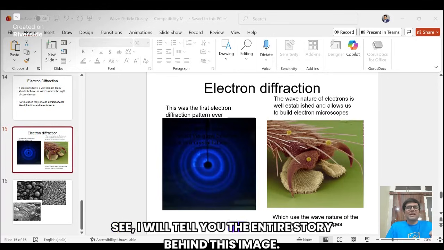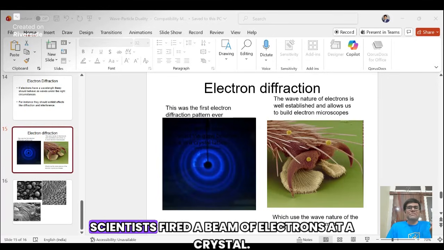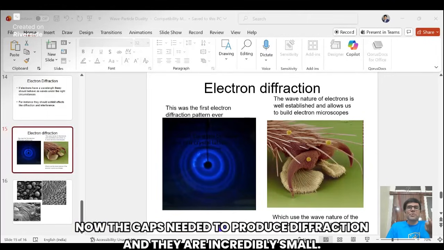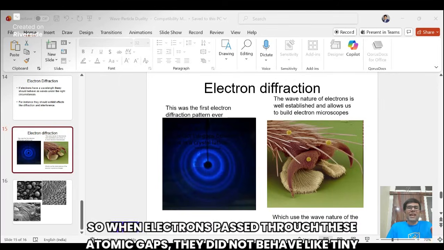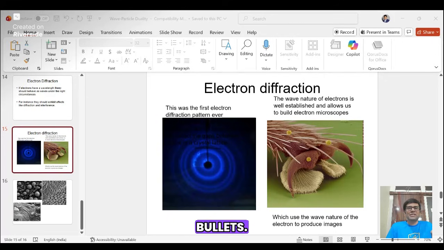See, I will tell you the entire story behind this image. Scientists fired a beam of electrons at a crystal. Now the gaps needed to produce diffraction are incredibly small. So small that they're actually the gaps between atoms inside a crystal lattice. So when electrons passed through these atomic gaps, they didn't behave like tiny bullets.